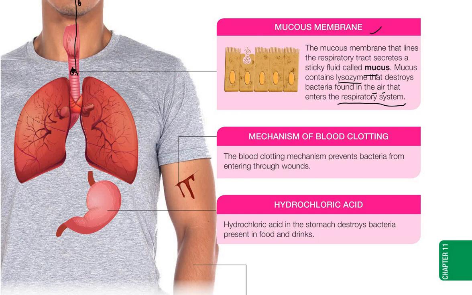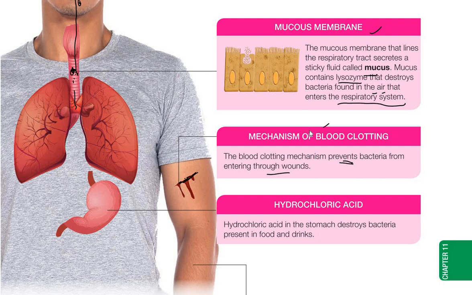And then now this bacteria is not able to enter the lungs, to enter the other organs. Okay, so the mechanism of blood clotting. This one we have learned before. So this one also, the blood clotting mechanism prevents bacteria from entering through wounds. Let's say you have a wound here. So what happened? The blood clotting mechanism will occur. It will stop the bleeding, so that the bacteria cannot enter through this opening.